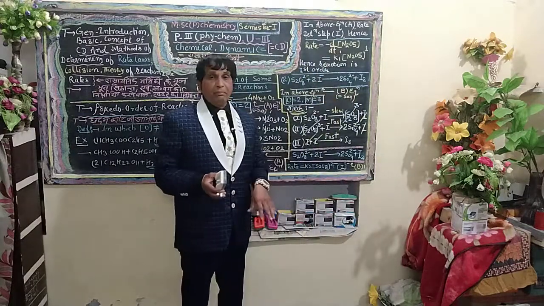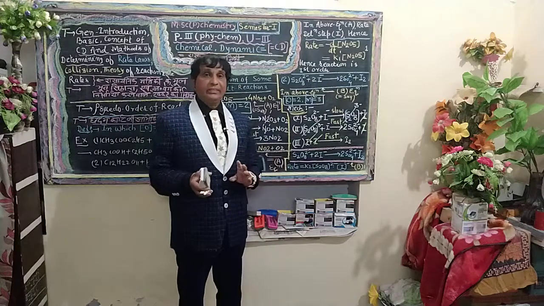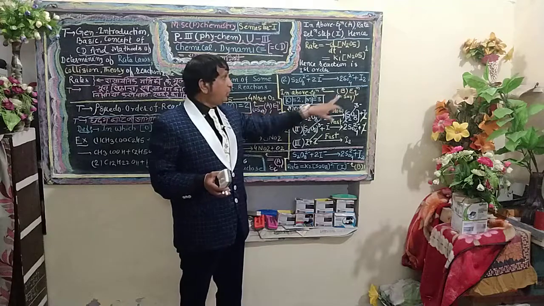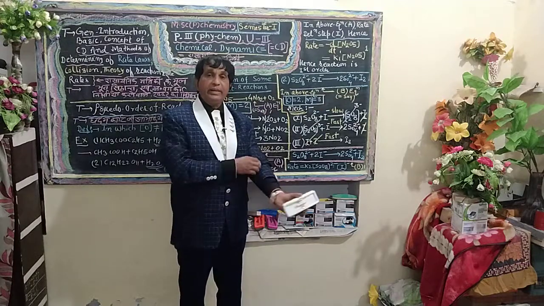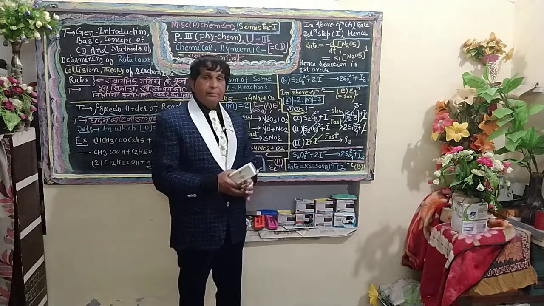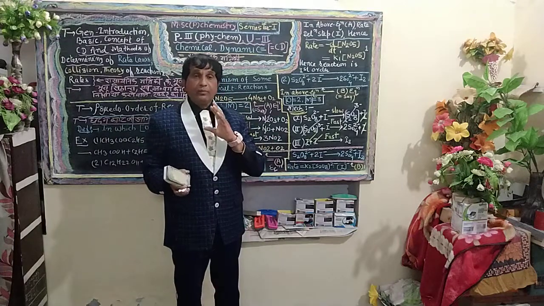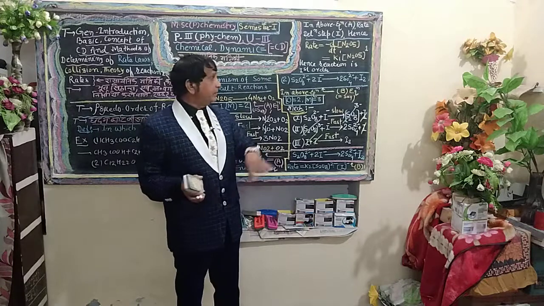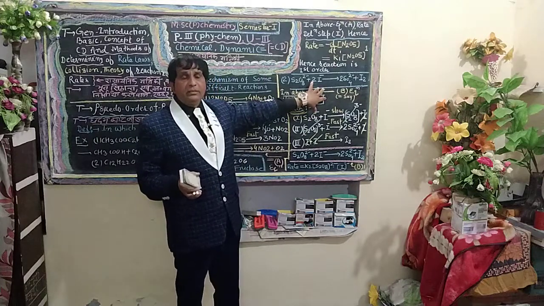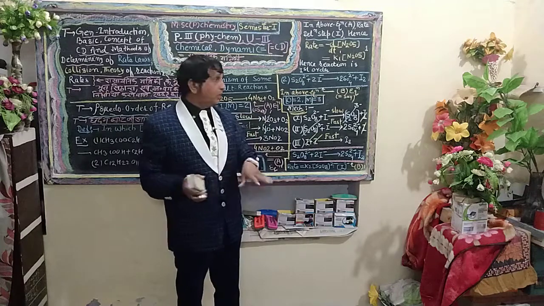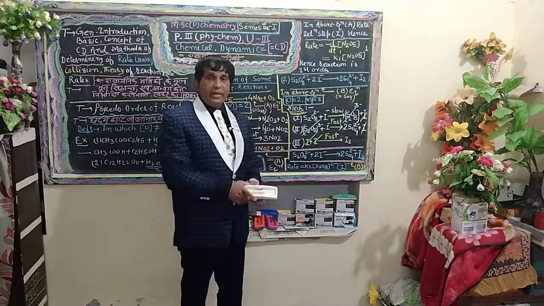Second typical example: when peroxydisulfate is treated with twice mole of iodide, it produces twice mole of sulfate ion and iodine. Now, in our first observation, we conclude that 1 mole of peroxydisulfate reacts with 2 moles of iodide.